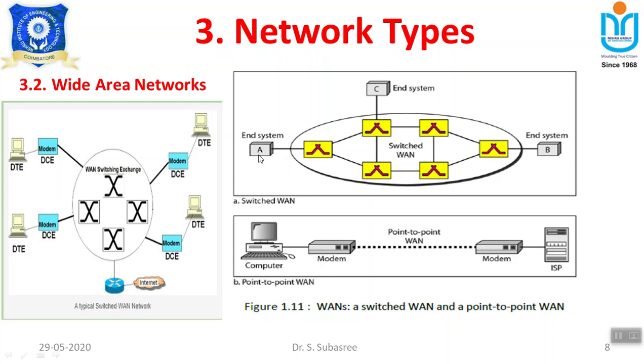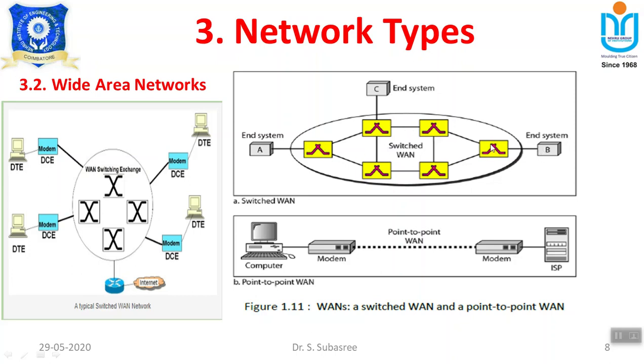For example, A is sending some information to B. First it has to identify which is the shortest path; the responsibility of the router is to identify whether this is the shortest path or this is the shortest path. As far as this example is concerned, both have the same number of nodes. So for example, if A wants to send some information to B, it has to cross 4 switches. Here also it has to cross 4 switches. So the router will select either this path or this path.